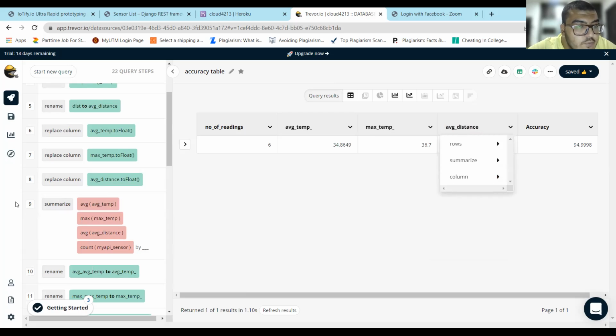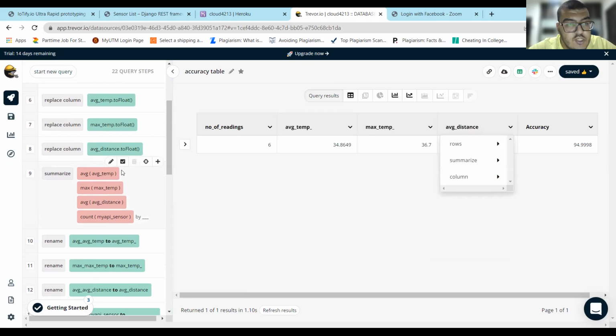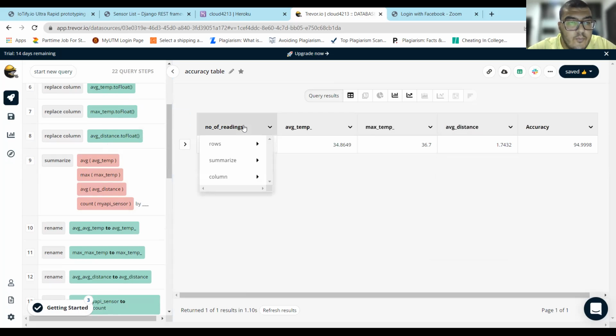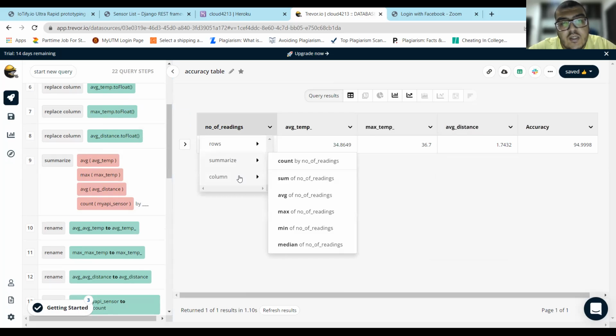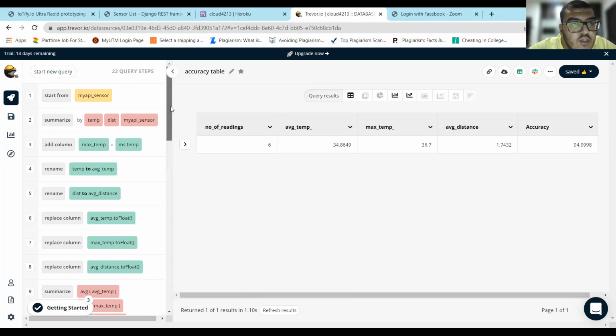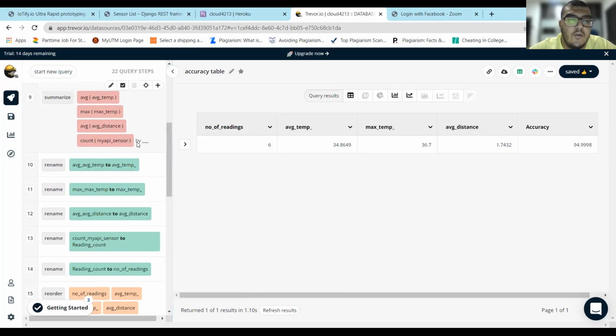We can see here from step number 9, all of the calculations that I made: average temperature, maximum, average distance, and also count. Here from the ID, I summarized it to count by number of readings. As you can see in my first step, I left my sensor ID, the ID number, as I mentioned before, so we can perform count.